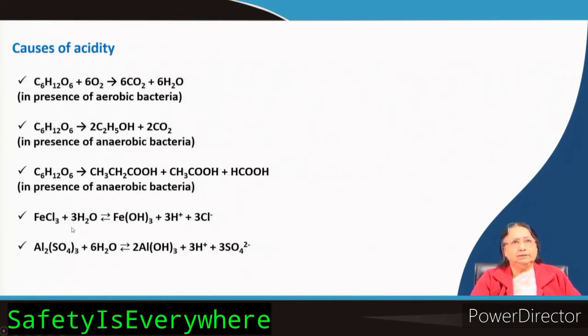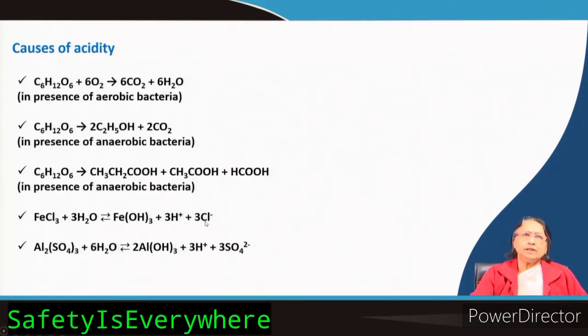And some salts, we have already learnt about salts. Some salts, say for example ferric chloride or aluminum sulphate, upon hydrolysis can produce acids. This is like a weak base, which is also insoluble, and this is HCl, which is completely dissociated.